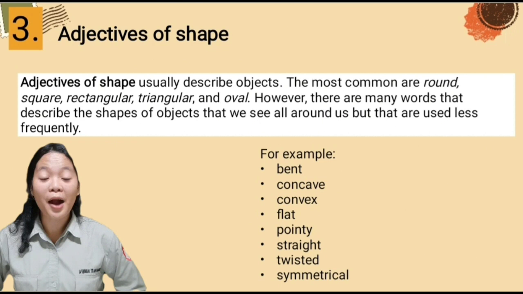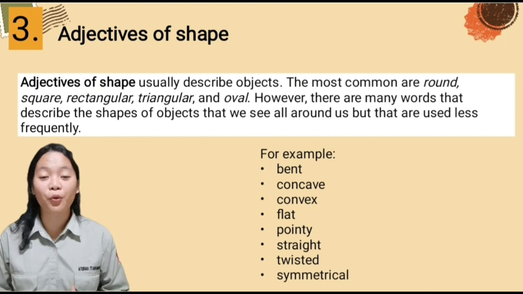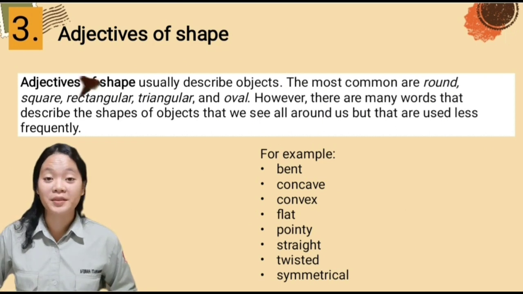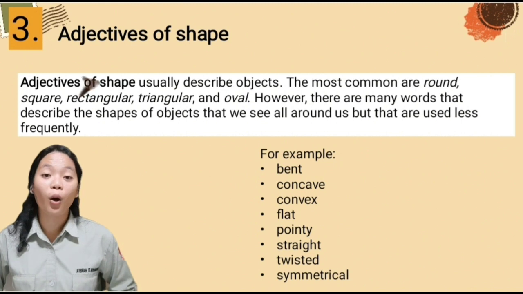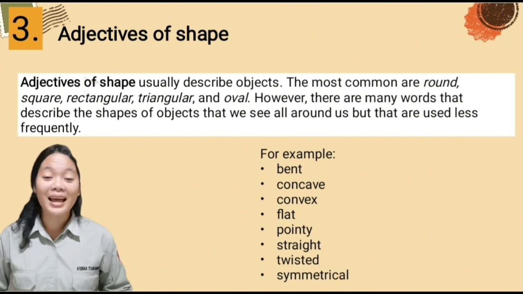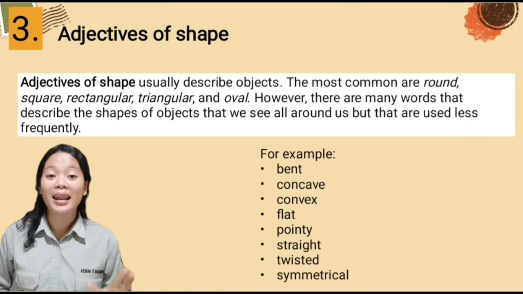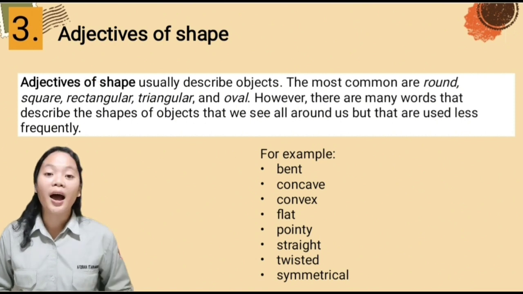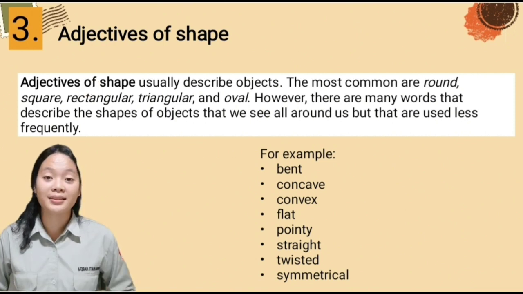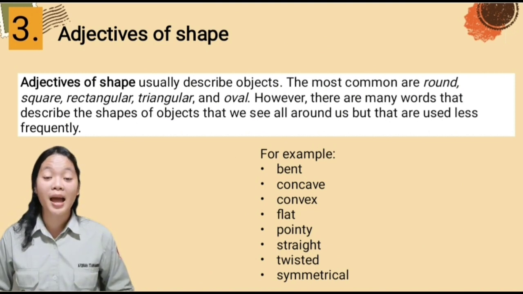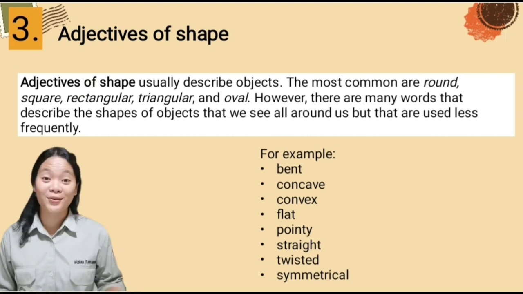However, there are many words that describe the shape of objects that we see all around us, but that are used less frequently. For example, bent, concave, convex, flat, pointy, straight, and so on.